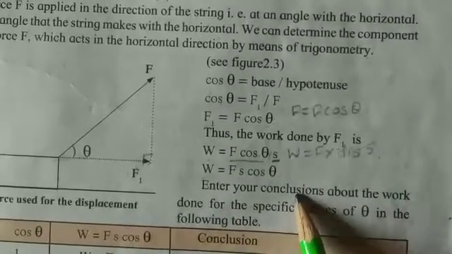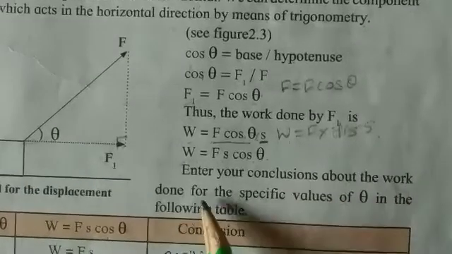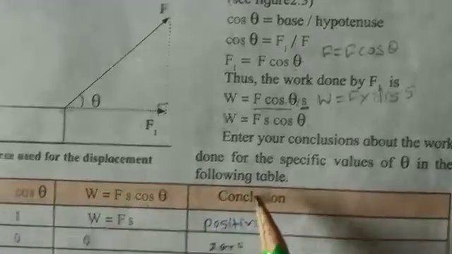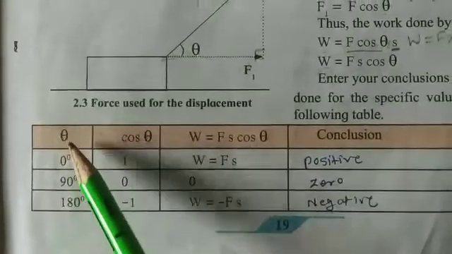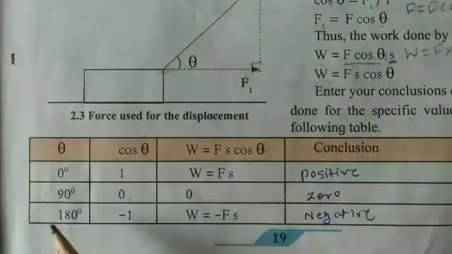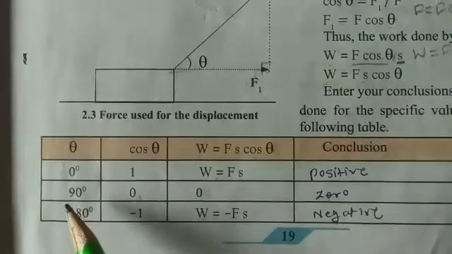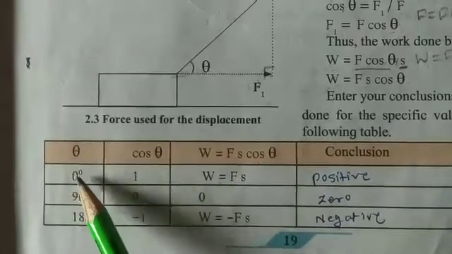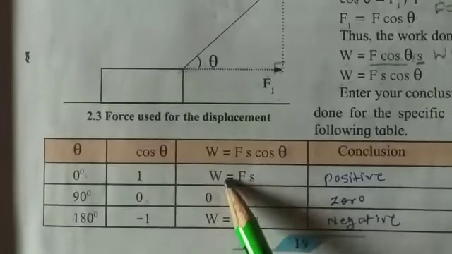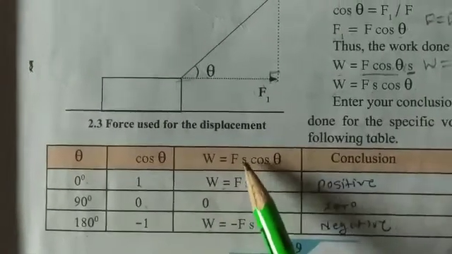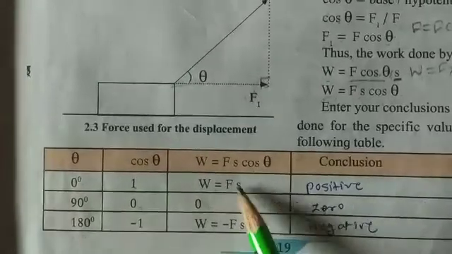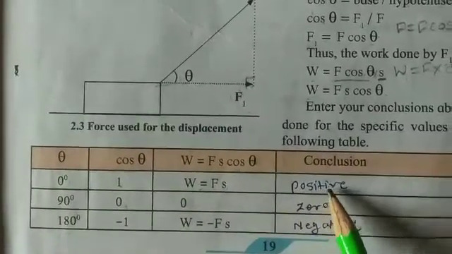Enter your conclusions about the work for the specific values of theta in the following table. Now see this table. Here the values of theta given are 0, 90 and 180. In geometry, the chart is given. The value of cos 0 is equal to 1. So substitute this value here, then you will get F cos theta means F times 1. So W is equal to Fs. And in this case, the work is positive.